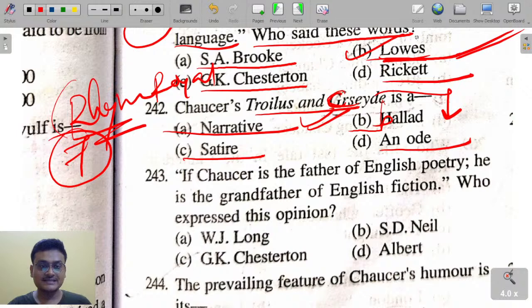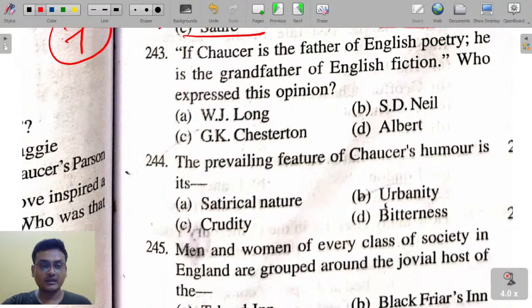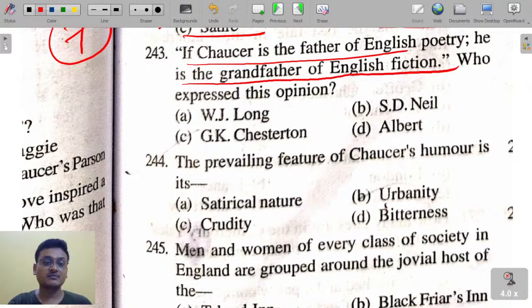So it's a narrative work. Troilus and Criseyde is a narrative, written by Chaucer, and in it for the first time Chaucer has used rhyme royal having 7 lines. Okay. If Chaucer is the father of English poetry, he is also the grandfather of English fiction.